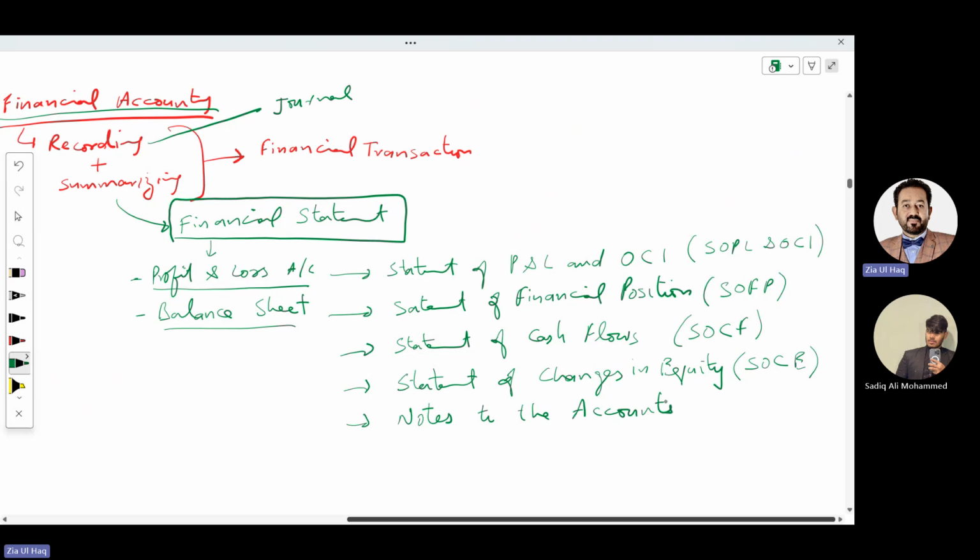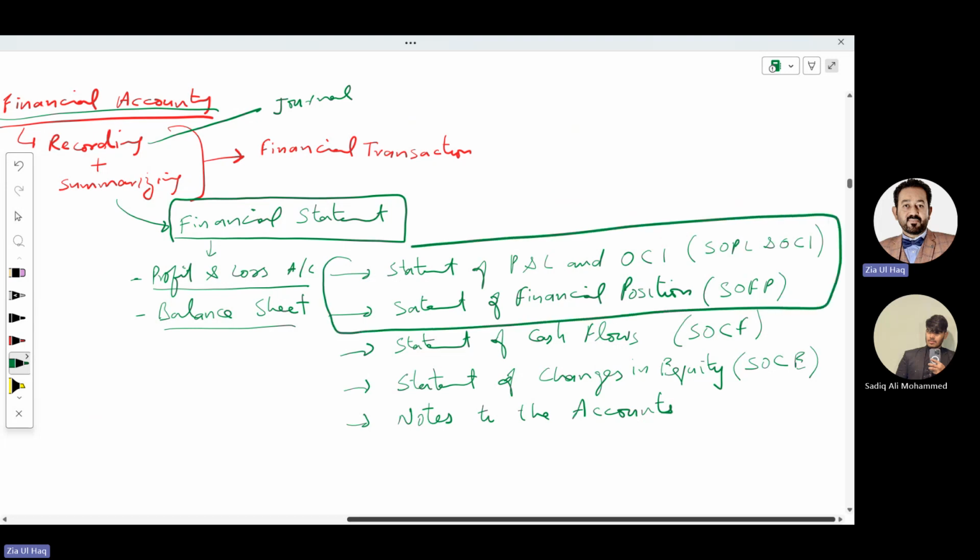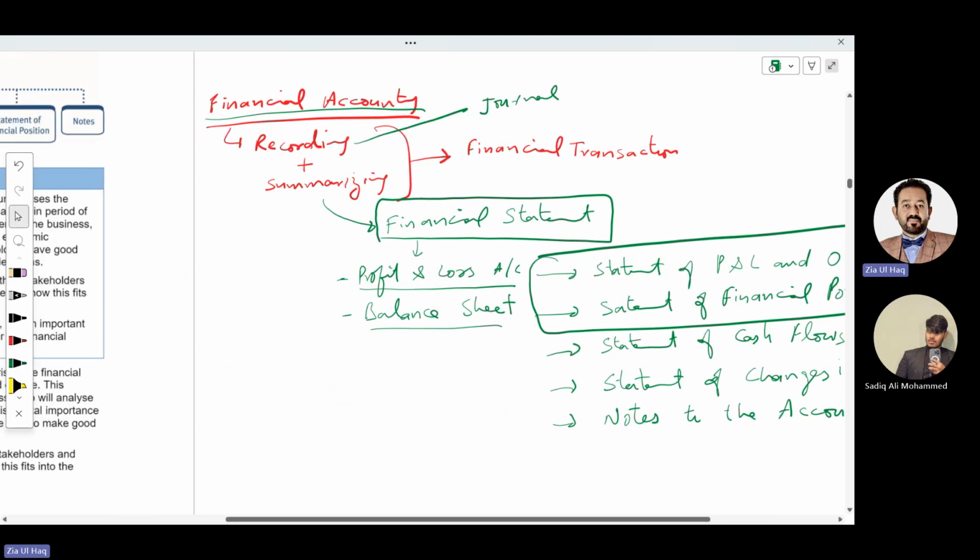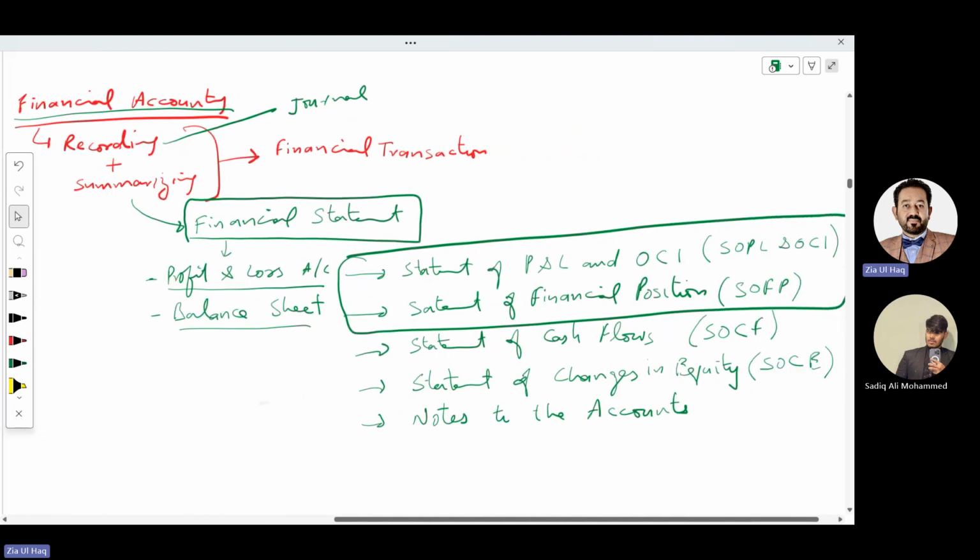So these are the 5 main components of financial statements: statement of profit and loss account, statement of financial position, statement of cash flows, statement of changes in equity, and notes to the accounts. But these 2 components are the main components of financial statements: profit and loss and statement of financial position. Can you understand this? So we have discussed what is financial accounting. Financial accounting is about recording and summarizing financial transactions so that the company can produce mandatory financial statements.